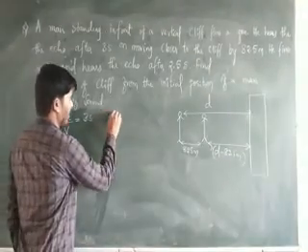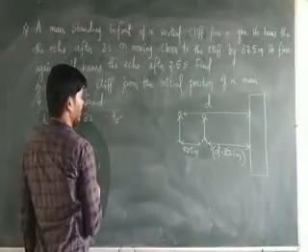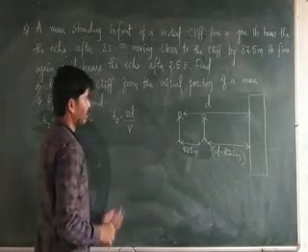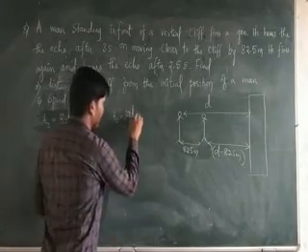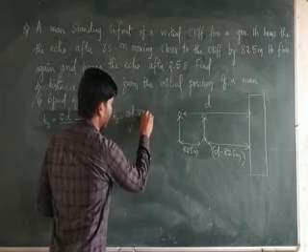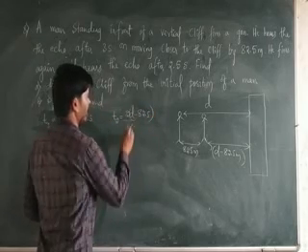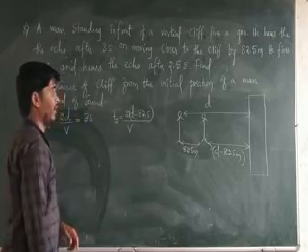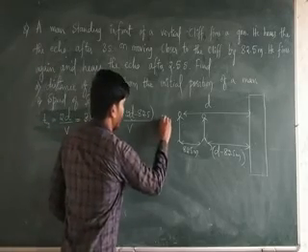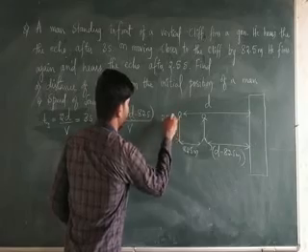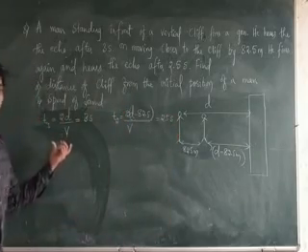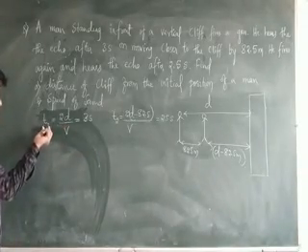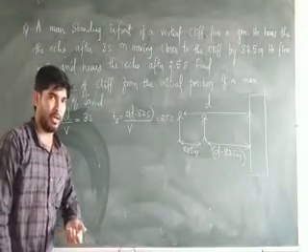So t2 is again 2d by v, where the distance is d minus 82.5 meters, so 2(d minus 82.5) divided by v is equal to 2.5 seconds. Now we have two equations for the first echo and the second echo.